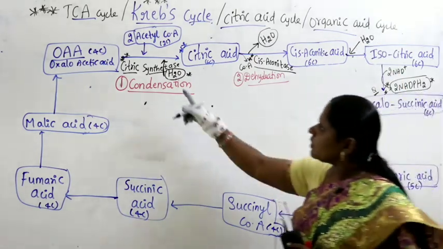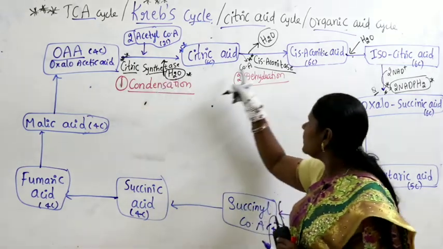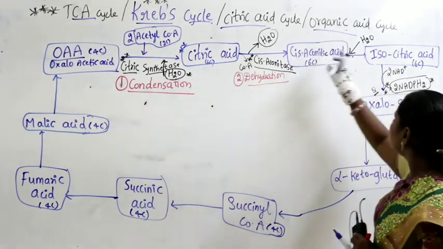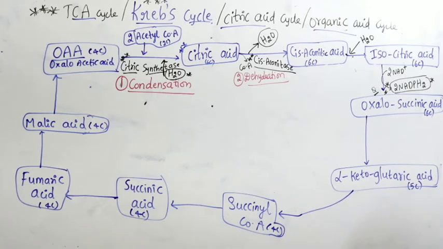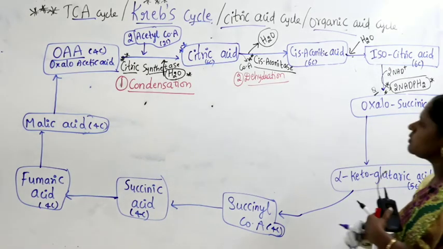Okay, first step water is added. Second step water goes out. Third step again water is added. Right. In the fourth step NADPH2 is produced. Now oxalosuccinic acid having 6 carbons converts into 5 carbons. Actually here 2 molecules we will get it.